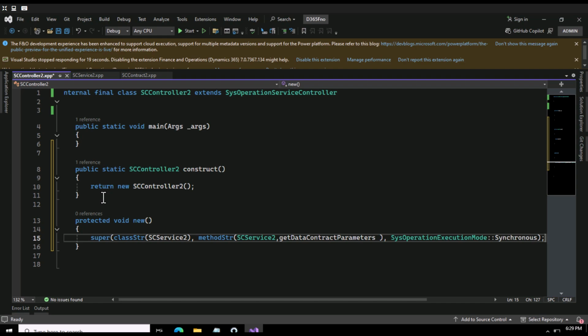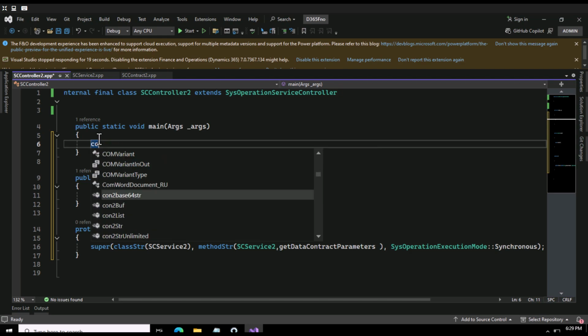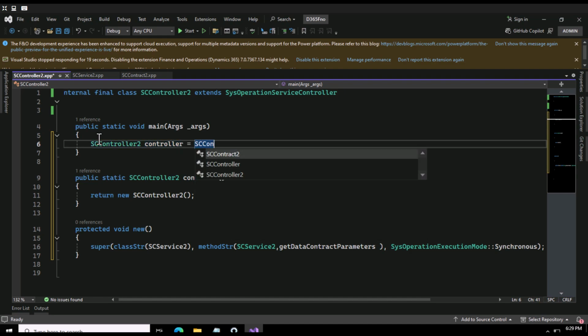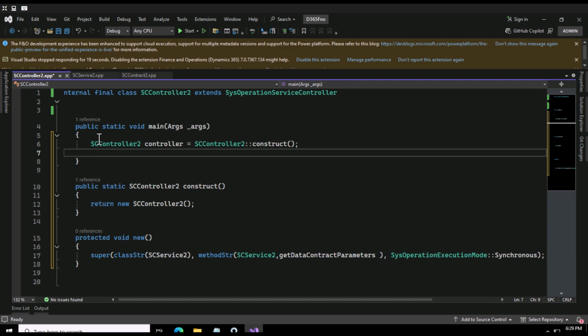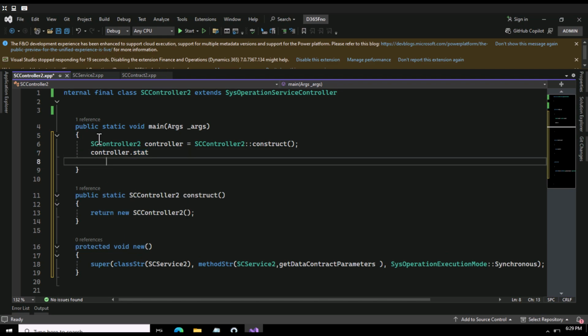And now at the end, we can simply call all this. So I will say here controller. It's not controller, it's SC controller 2. Here I can say controller equals SC controller, and I'm going to call construct method so that all this will get initialized automatically. Then from my controller I can use this start operation function.